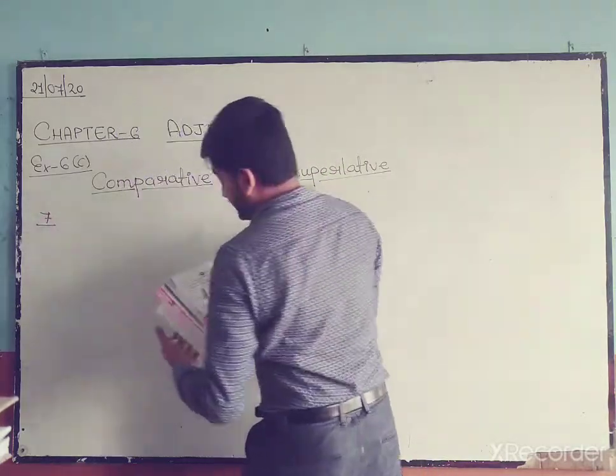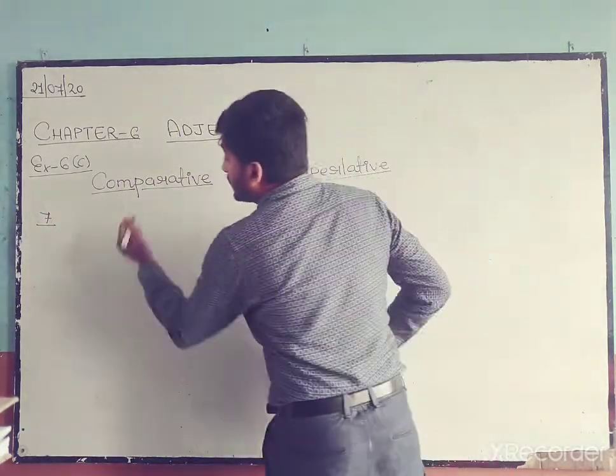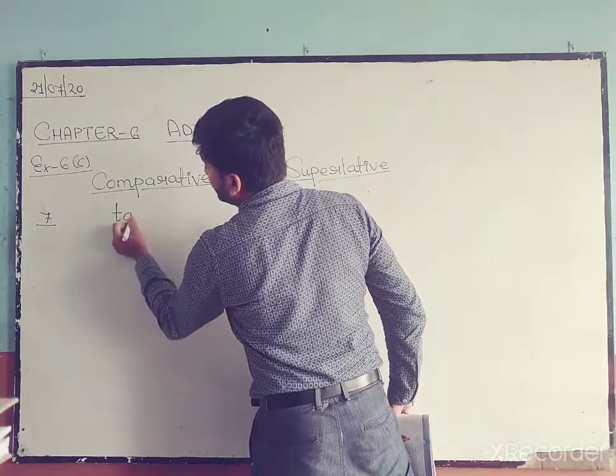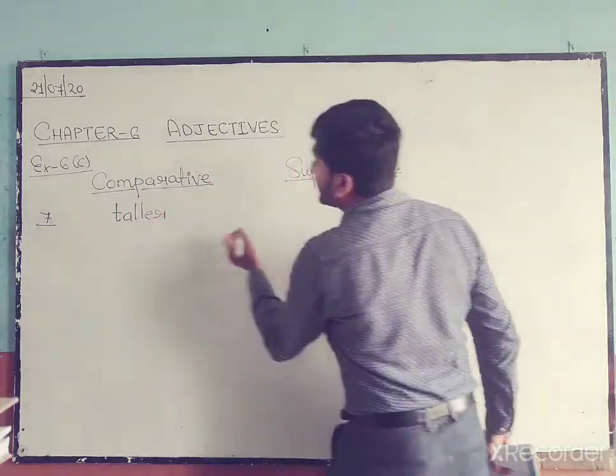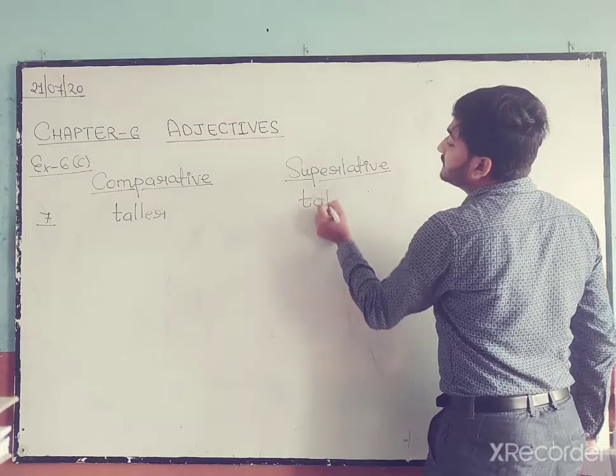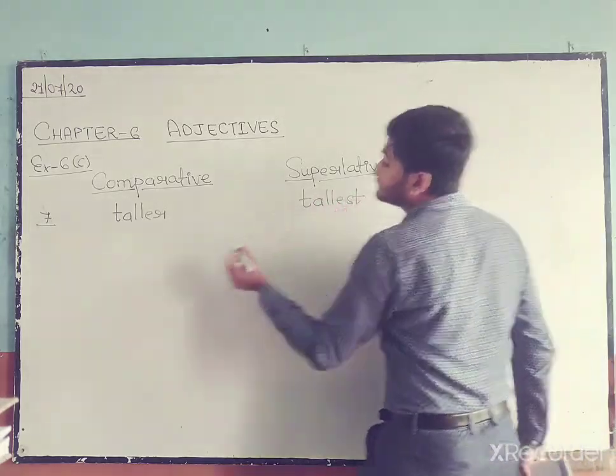Number 7. Number 7 is tall. Only one syllable is there. That means tall will become taller in comparative and tallest in superlative.